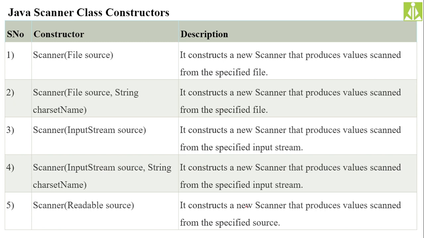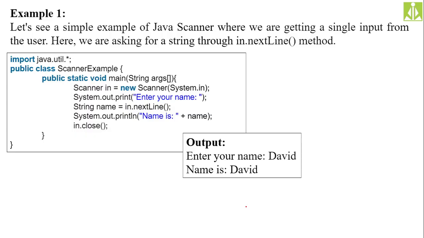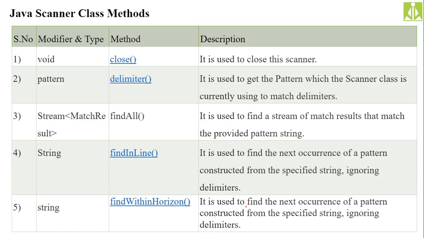Any readable source you can put as a parameter or argument to this Scanner class constructor. Then these are the methods. We have a very big list of methods inside this Scanner class. Here I have listed a few. If you want the complete description, you can go to the Java docs.